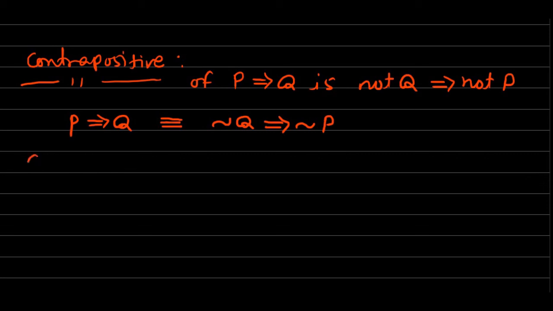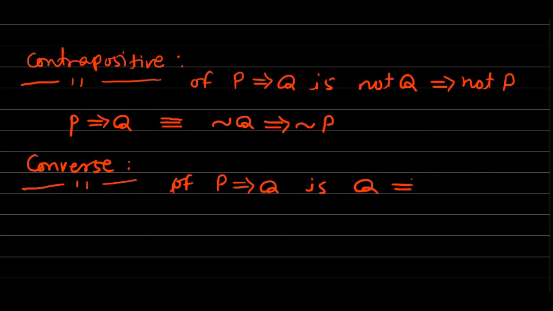Next one is the converse of the implication or conditional statement. So see here, the converse of P implies Q means if P implies Q is a statement, then its converse is the statement Q implies P. The converse of P implies Q is the statement Q implies P.